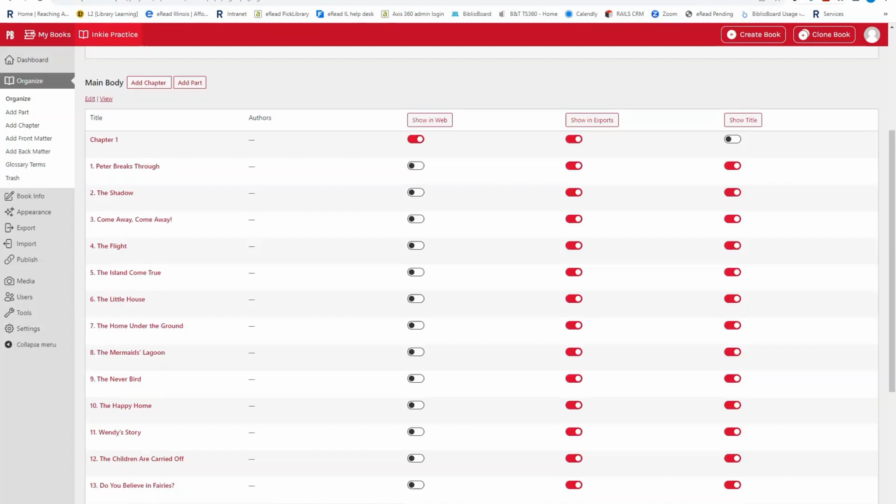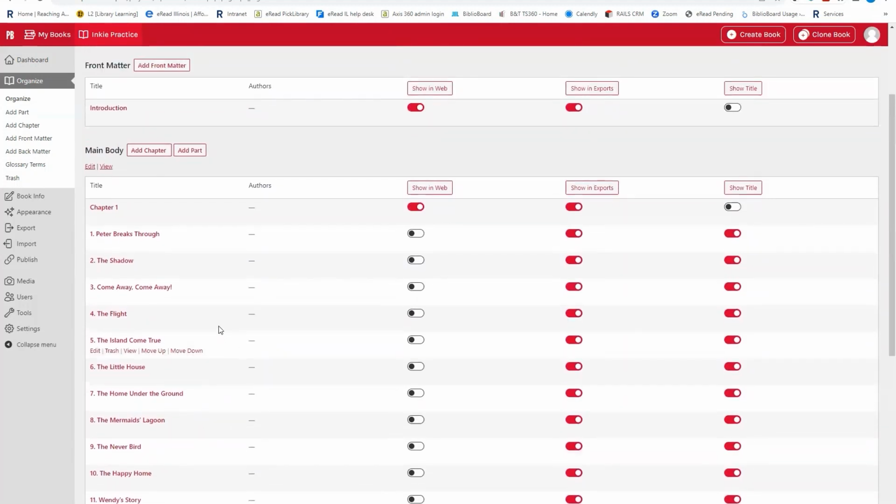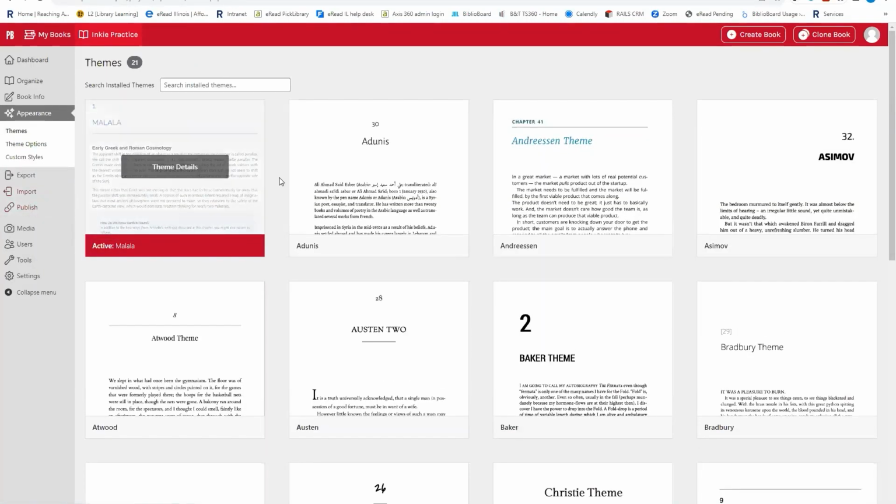But there's a lot you can do to organize the text, to change what you've written, to perfect what you've written right here in Pressbooks. When I get it to a point where I say, okay, I think it's pretty good and I want to go ahead and finalize it, I'm going to come over here to Appearance and select a design theme.